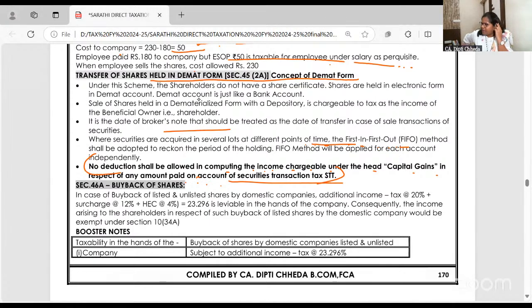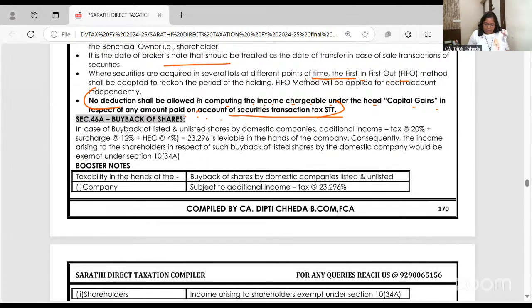Tomorrow we'll do the pumping heart of the capital gain chapter, that is the stamp duty value. I'll pick up 4 to 5 quality good questions for the stamp duty value. Right now, buyback of shares. Take a pause and tell me.